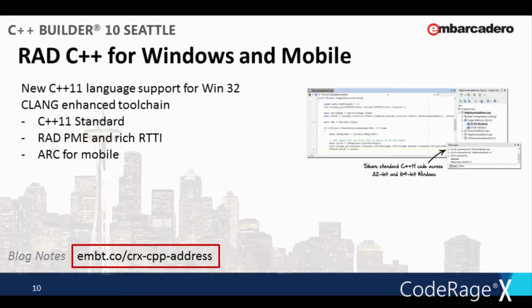C++ Builder 10 Seattle has received a big update for Windows and mobile. In fact, it's one of the most significant releases in years. New C++11 language features are now supported in the Win32 compiler. This brand new Win32 compiler is enhanced with the Clang toolchain. This supports the RAD product method event model and rich RTTI. And this new compiler also supports ARC for mobile.